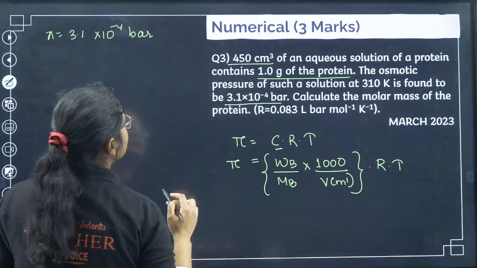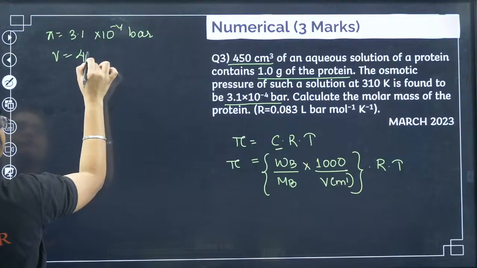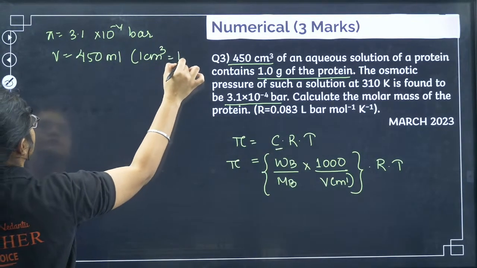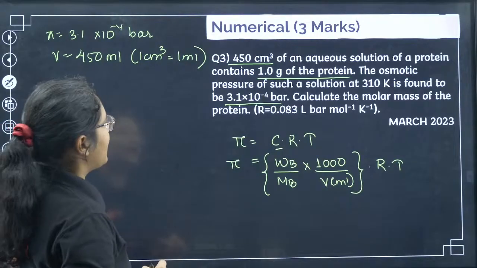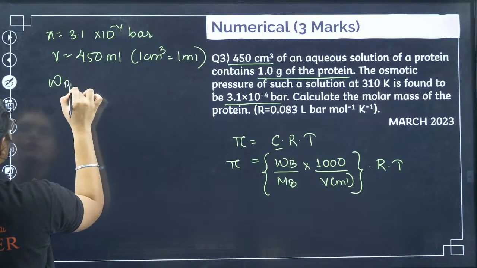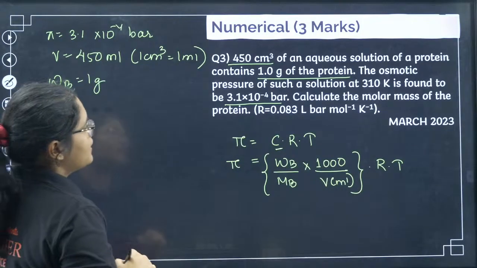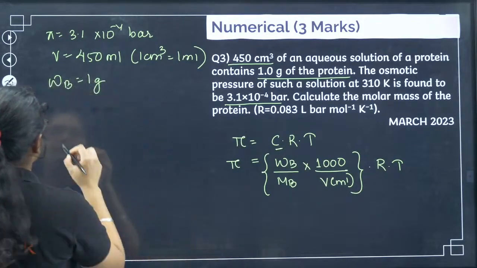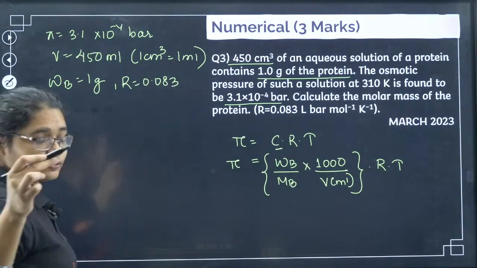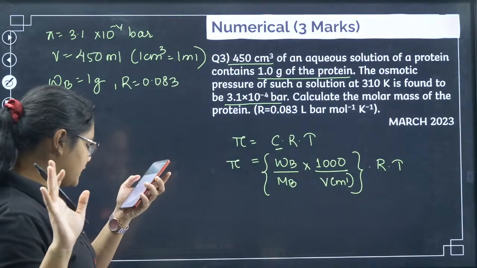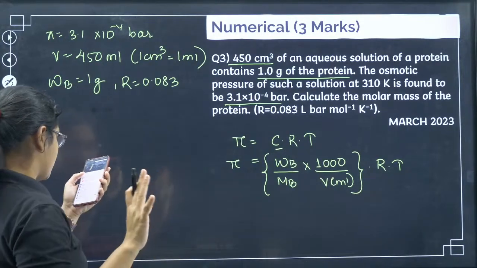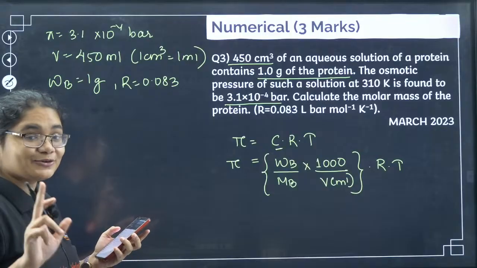Next, 450 centimeter cube. So what is the volume here? 450 centimeter cube is 450 ml because 1 centimeter cube is equal to 1 ml. Next we have protein contains 1 gram of protein. So what is the mass of the solute? 1 gram. Okay. The osmotic pressure is there. R value is given to me, that is 0.083. While I'm doing this, you can solve and give me the answer. Many are telling 18.444, 54. Okay, let's check. All of you have given the answer. Let's check the correct answer. Who gets the correct answer?